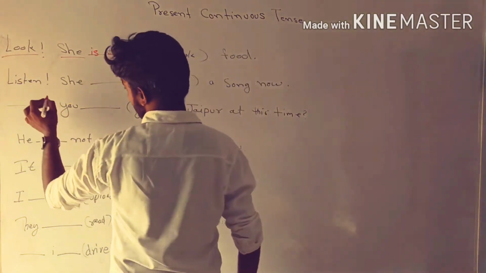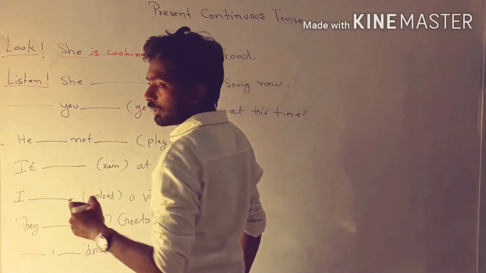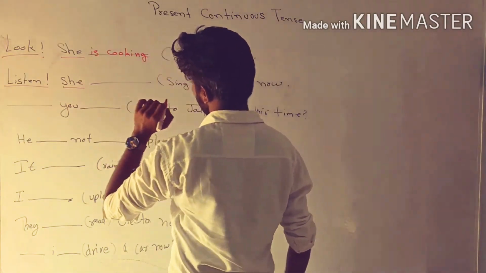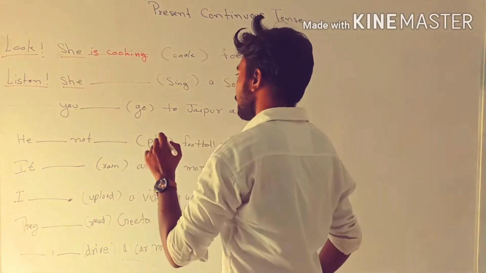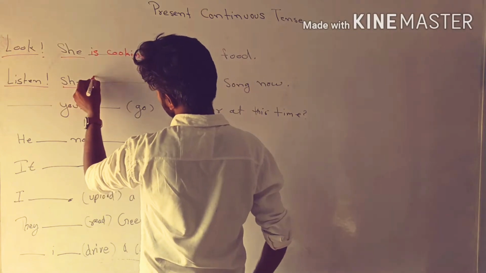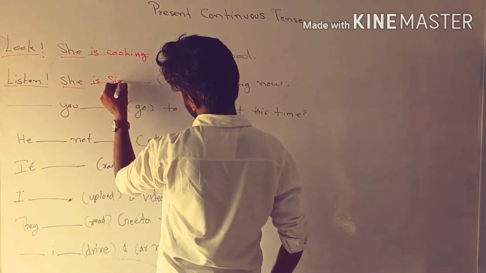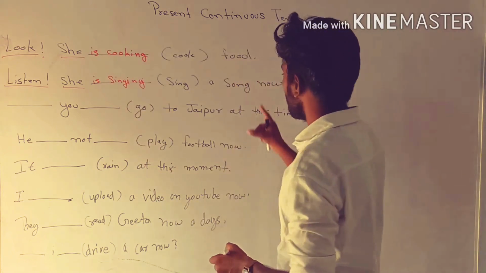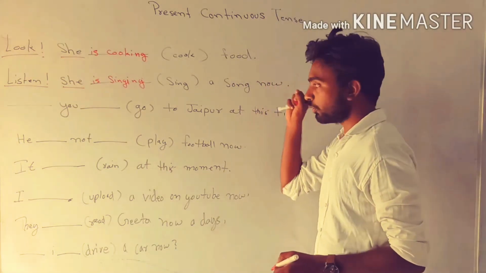Now the next sentence. Here we can see the word listen, which means we have to use present continuous tense, and the subject is the same, singular. It means we have to use helping verb is with ing form. So listen, she is singing. She is singing a song now. Now is also an adverb of present continuous tense.